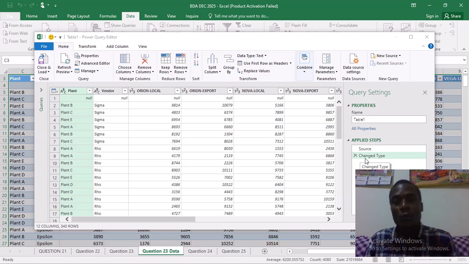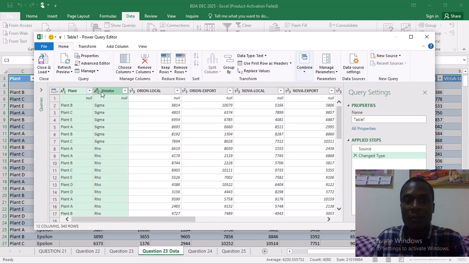Here we want to change the columns. You can see Column 1, with the plant, is already selected. So I'll press Ctrl and also click on Column 2, so that I have plant and vendor selected.